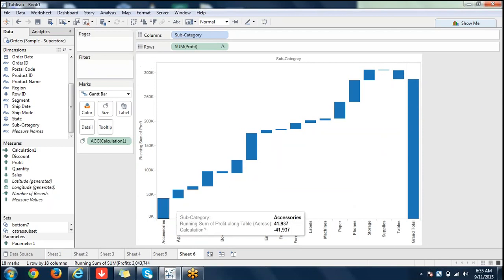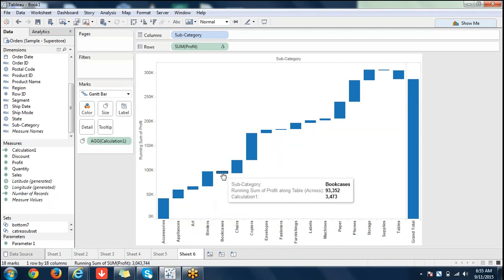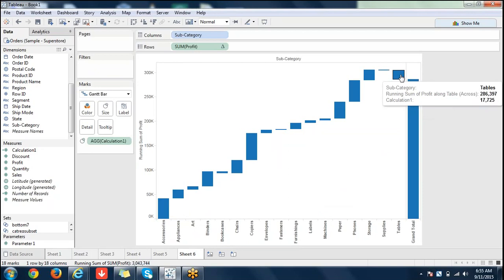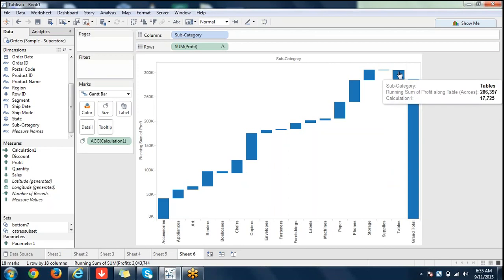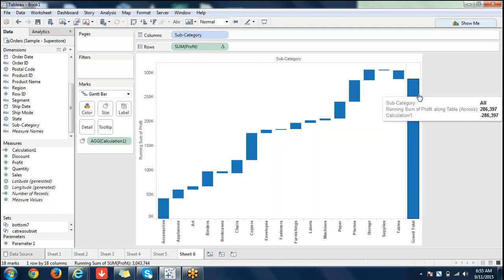From this step to the next step, if it is positive, it goes up. If it is negative, it will come down like this. So if you see this part here, this is negative. That's why it's not contributing to the total. It's decreasing the total actually. Very important thing, I forgot to add the running sum total. That's why it took some time. Since it's negative, it's not contributing to the grand total. The total part is missing. Otherwise this bar would have been up to here.